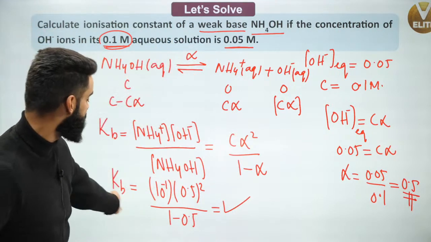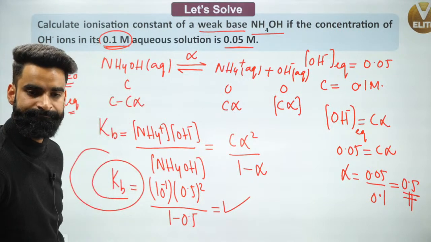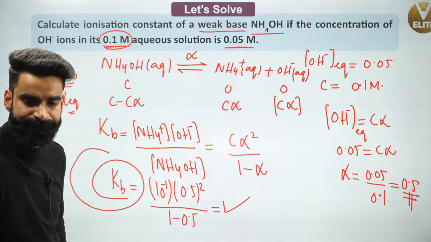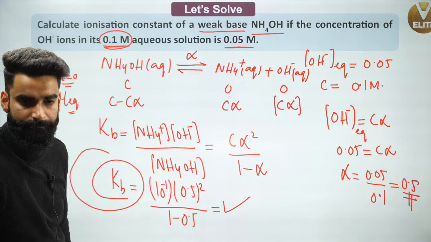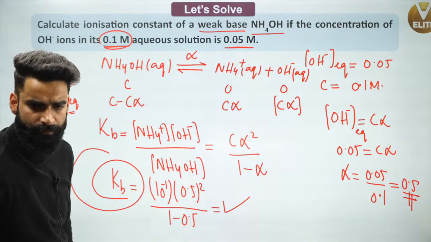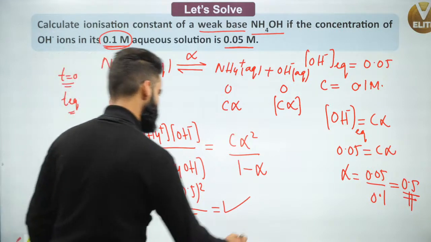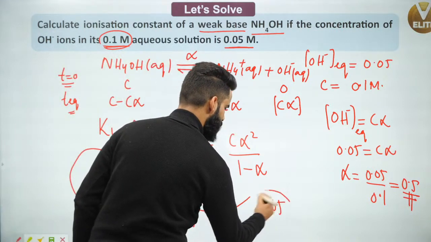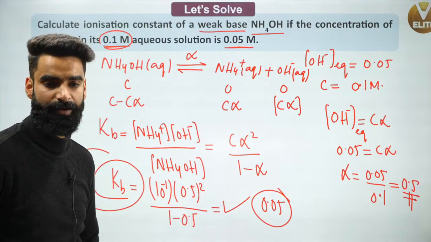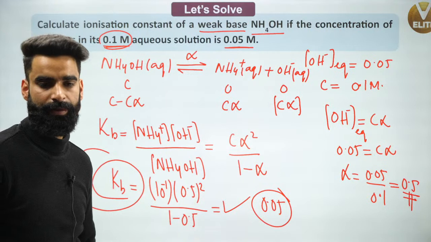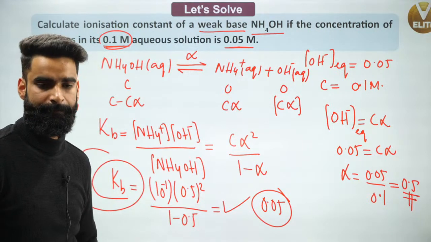We were supposed to calculate the ionization constant of the weak base. This is the ionization constant of the weak base, right? Sadia is saying it's coming as 0.05. Khushi is saying 0.05. All right, I'm going with you. It's coming as 0.05. Yes, this is the value of the ionization constant for this weak base, which we were supposed to calculate. Absolutely.